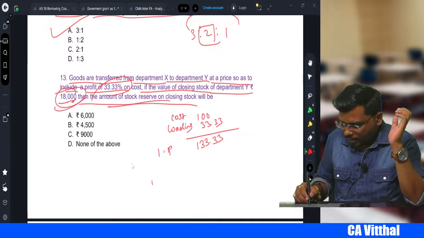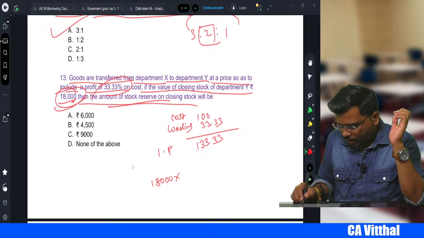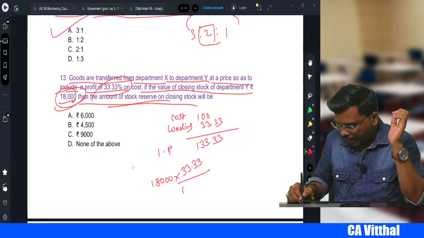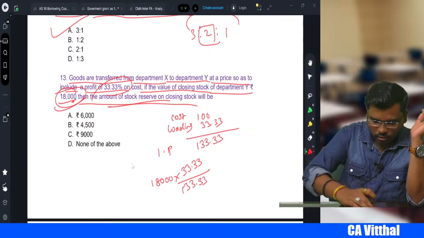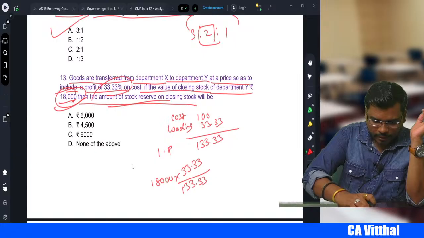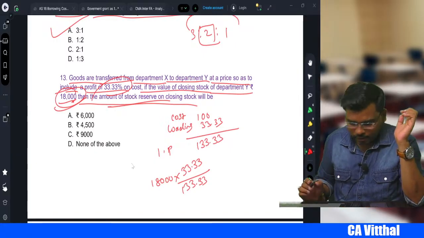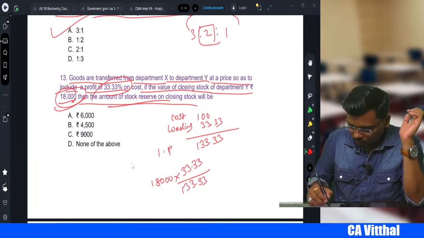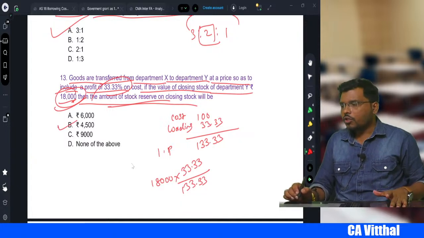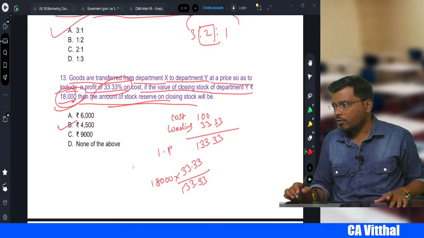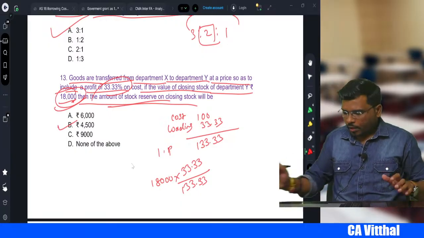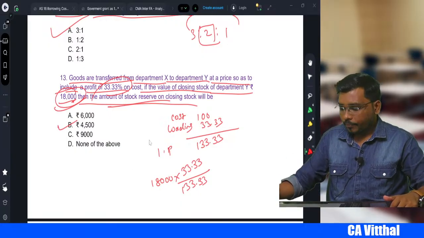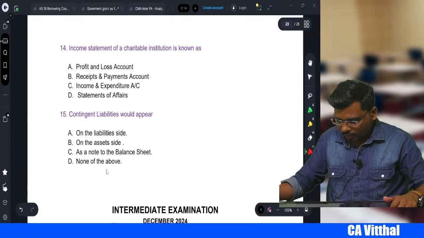Now what they ask is the stock reserve. This 18,000 is the invoice price. So 18,000 into 33.33 divided by 133.33. If you calculate this, how much will you get, sir? 4,500 is the stock reserve, right, my dear student? How much is the stock reserve, sir? 4,500, right? Okay. Come to the next one.